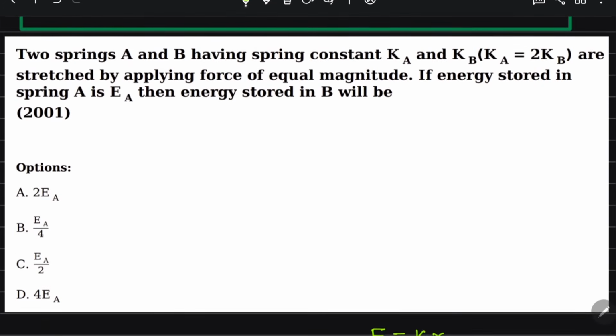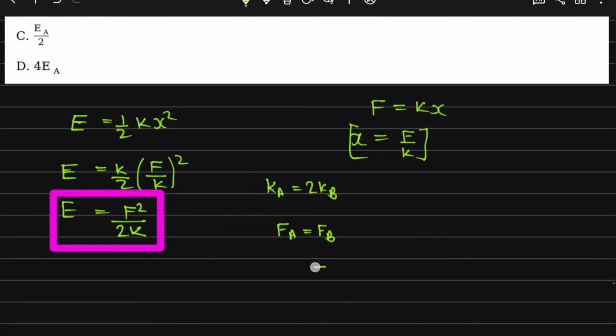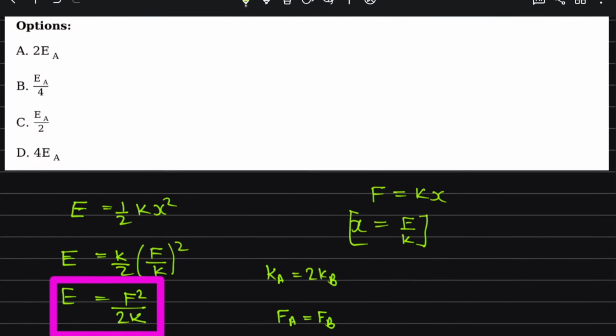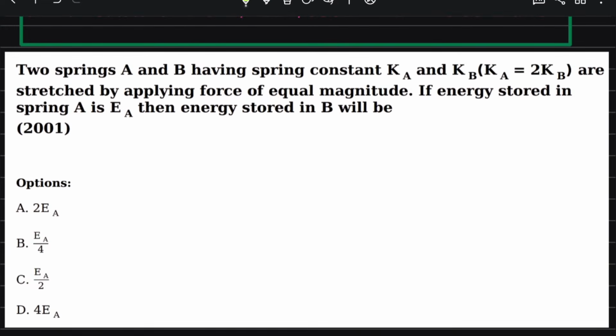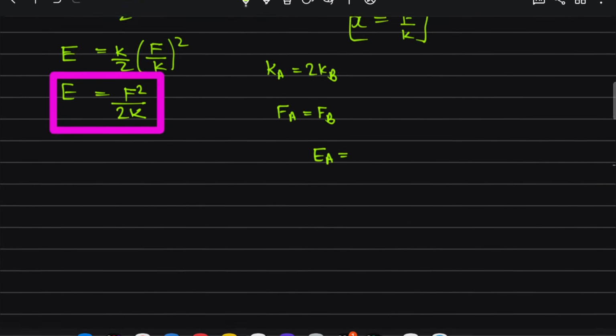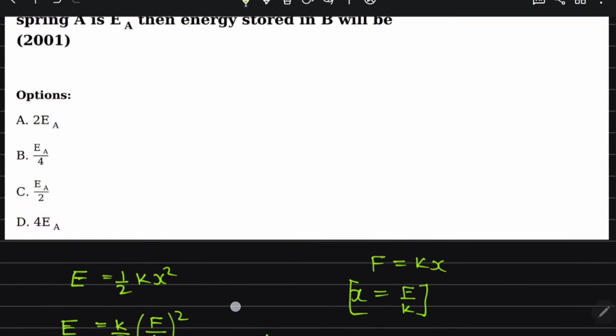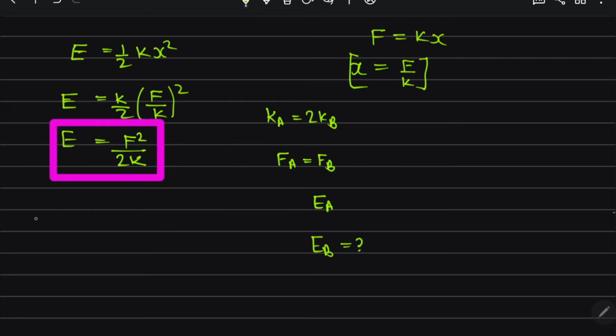If the energy stored in spring A is Ea, then what they are asking is Eb in terms of Ea. So these things they have given.